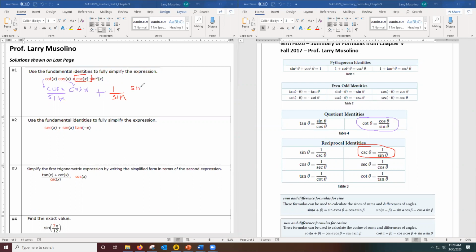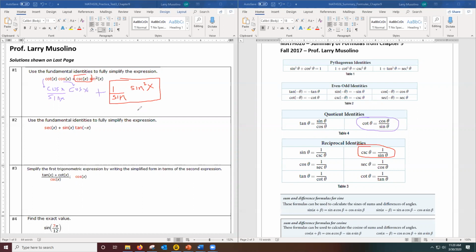All right, but I still want to keep going because this isn't as simple as it could be. Now, if you look at the second part here, you might be tempted to cancel out a sine on the bottom with a sine on top here. But I'm not going to do that. I'm not going to cancel out sines in the second expression. Why not? Why wouldn't I cancel out sine?